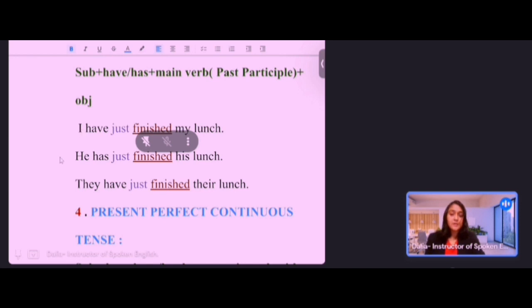For the second sentence, you can see here I have used has. Why? Because he is third person singular number. That's why. And you can just look at the third sentence. The subject is plural. That's why I have used have here. So this is all about present perfect tense affirmative sentence. I hope it's clear to all of you.